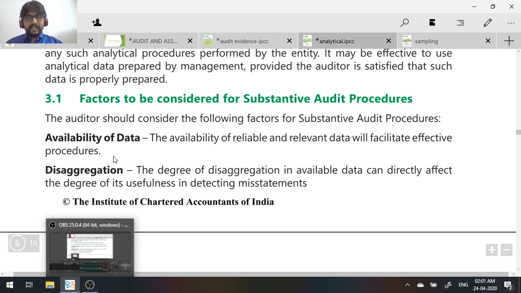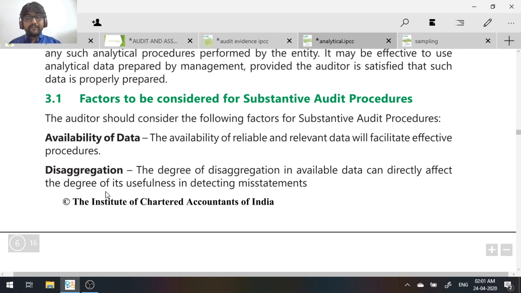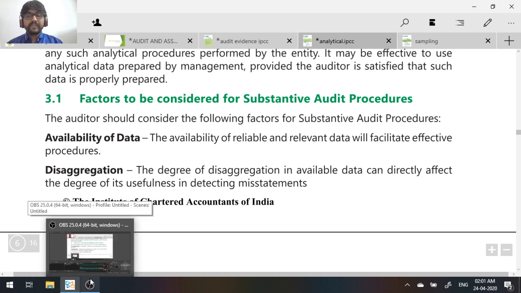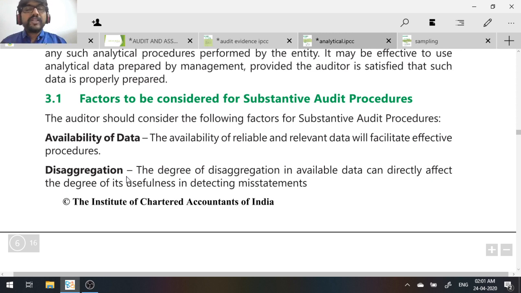Now, the first point it says is availability of data. What do you mean by availability of data? For analytical procedure, you need data, because only if you get data, financial or non-financial, will you be able to compare it with the financial information that we have. So data is very important. If the data is not relevant and reliable, automatically the analytical procedure also will not be reliable. So the first factor in your decision on performing substantive analytical procedure is the availability of what? Quality data.